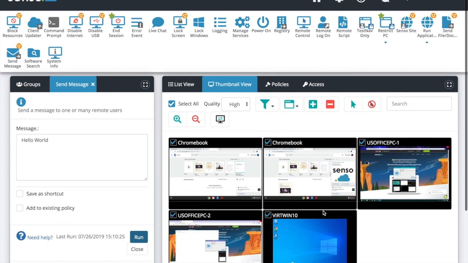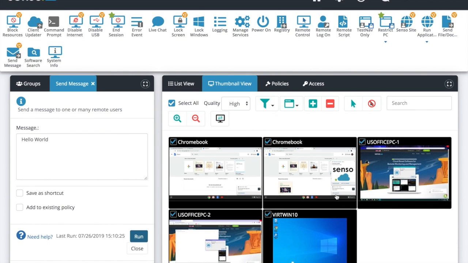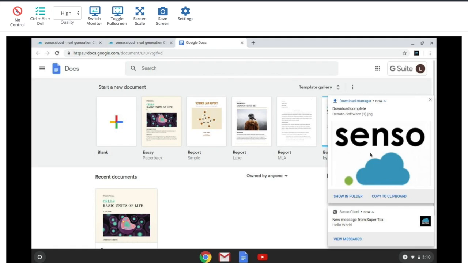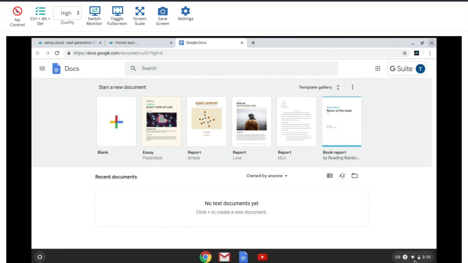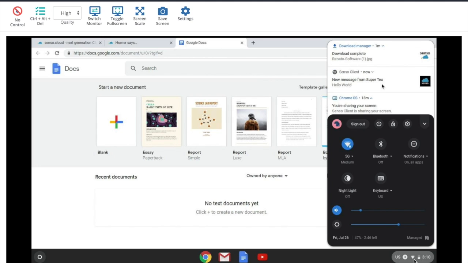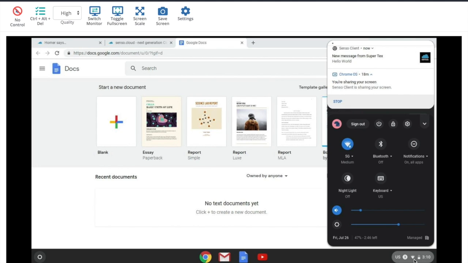Now, something to help your teachers as they're utilizing this. Right here, this is going to slide down out of the way, but I'll bring your attention to that little number right there. That lets them know that if this slides down out of the way, we've sent you some messages. We have some things we need you to look at. So if they click on that, they're going to be able to see that they have some messages in there. They have some files that have been sent to them.